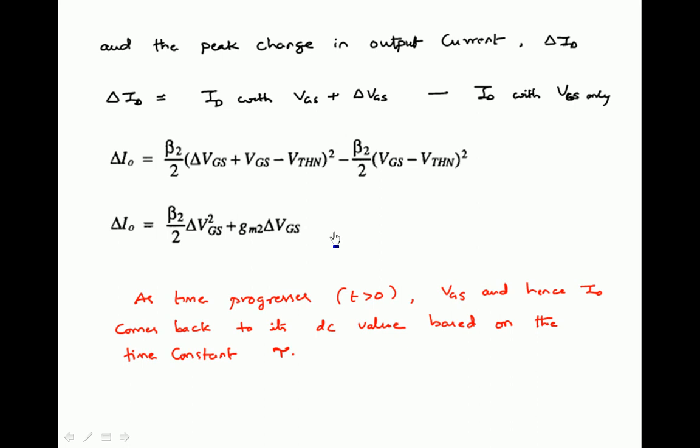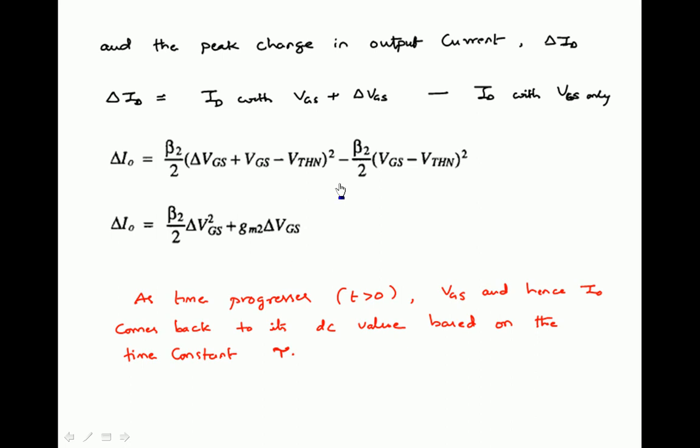This is the change in output current for a corresponding change in step input. Step input causes changes in VGS, and that change in VGS in turn causes changes in I naught. Do you remember? Did you check this one? Delta I naught is a function of delta VGS, like this.